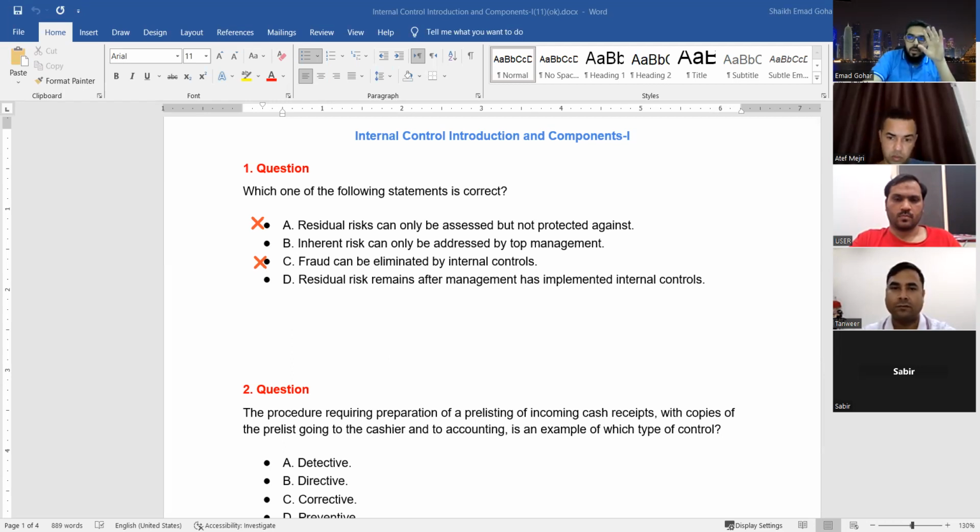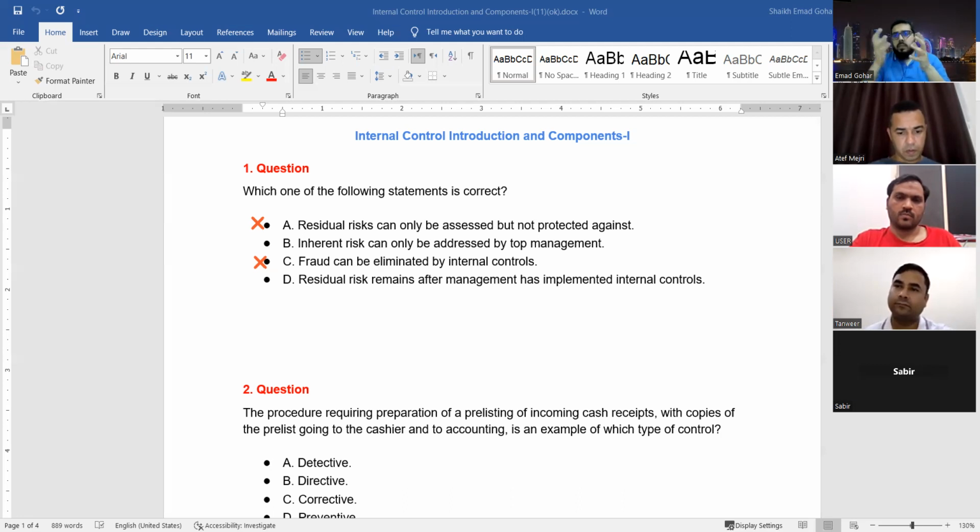So when I say inherent risk, it is like a risk when there are no controls. Inherent risk is the risk which is there if there are no controls. Residual risk is the risk which remains after you put controls. You got the story?